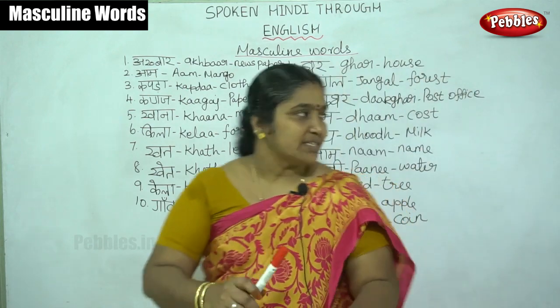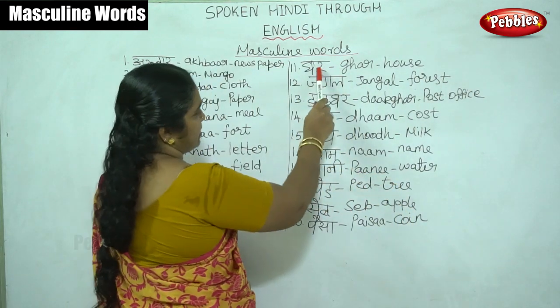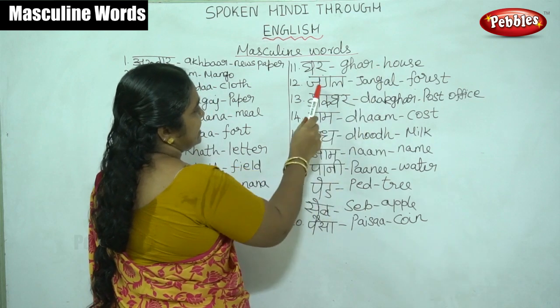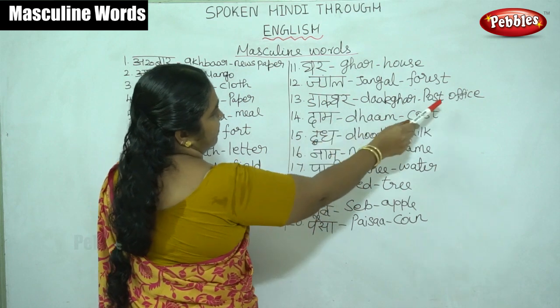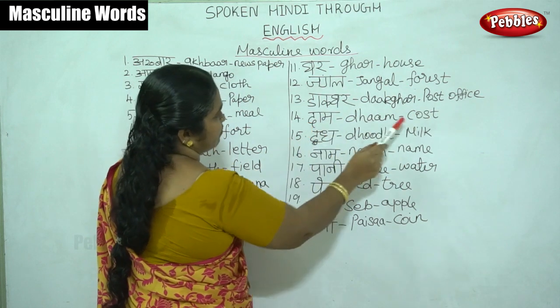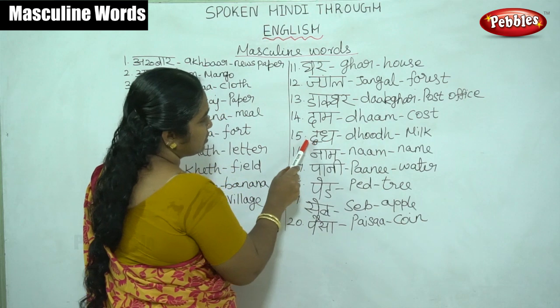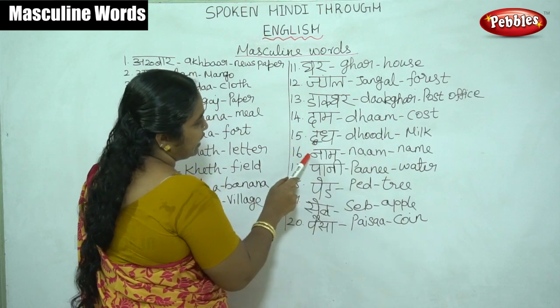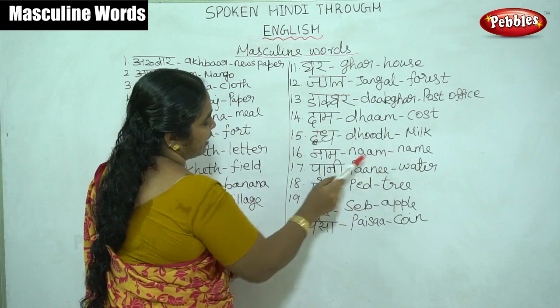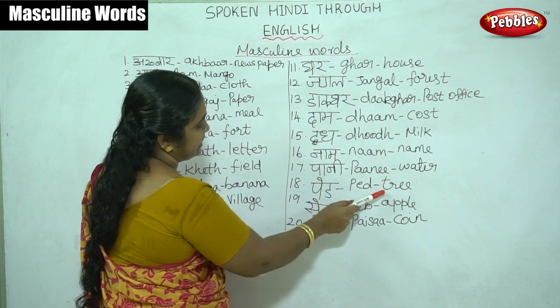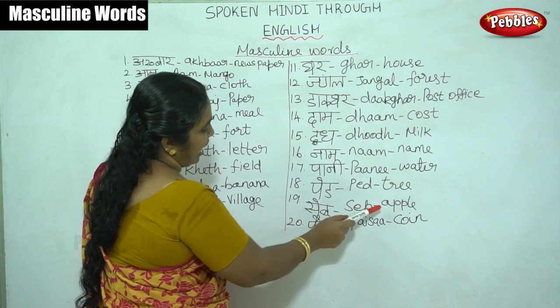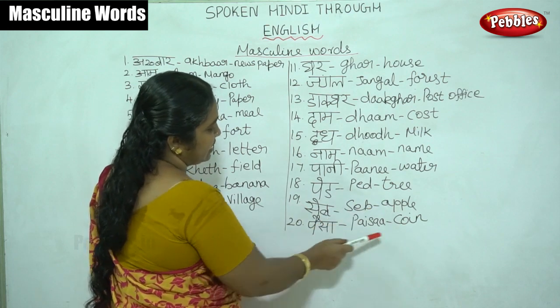Then another set we can see here is ghar, house, jungle, forest, dakghar, post office, daam, cost, doodh, milk, naam, name, paani, water, ped, tree, seb, apple, paisa, coin.